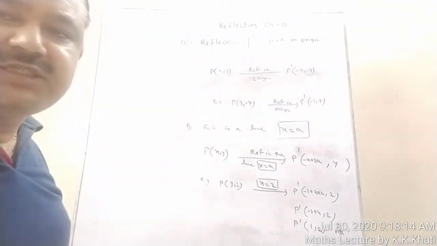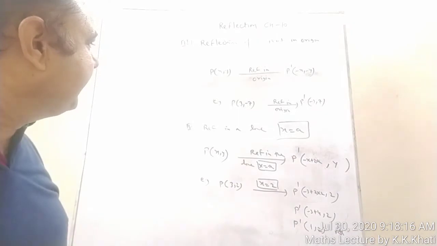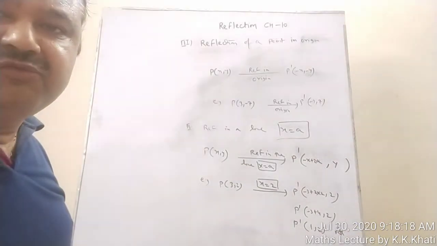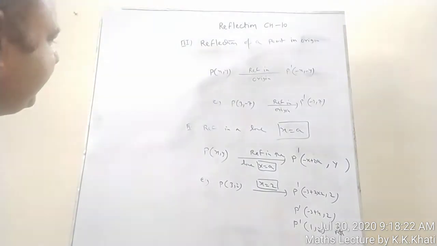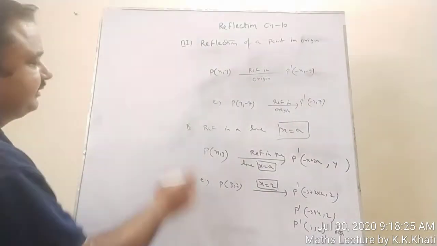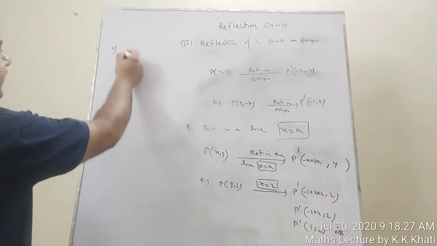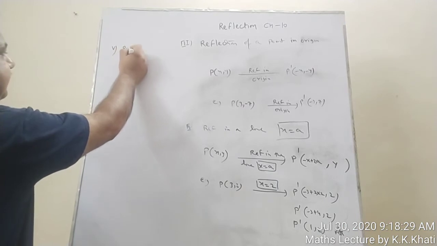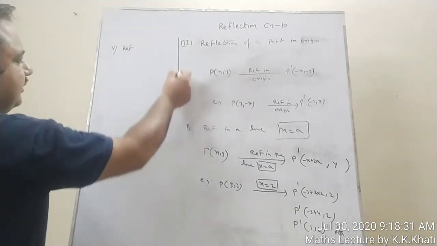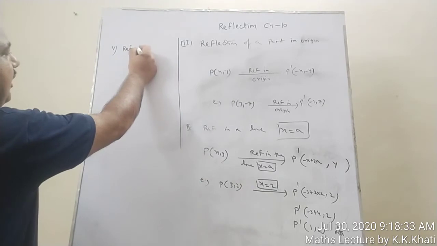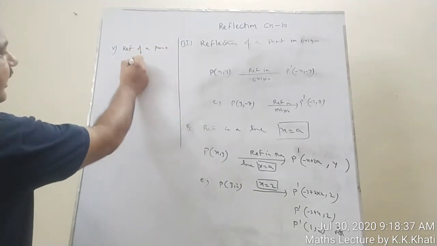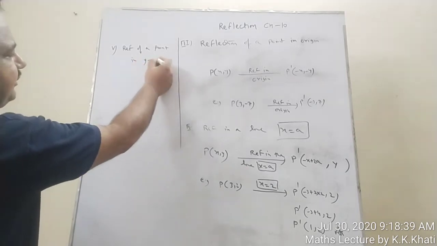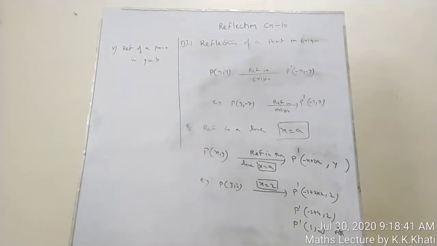Now we will take the next topic, reflection of a point in a line y is equal to b. Anything you can take. The fifth portion I am writing here: reflection of a point in y is equal to b. Suppose this is the line this time.